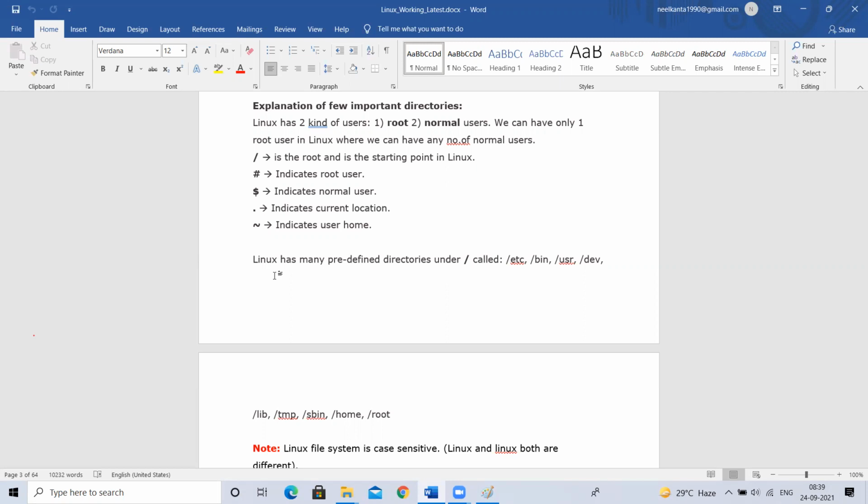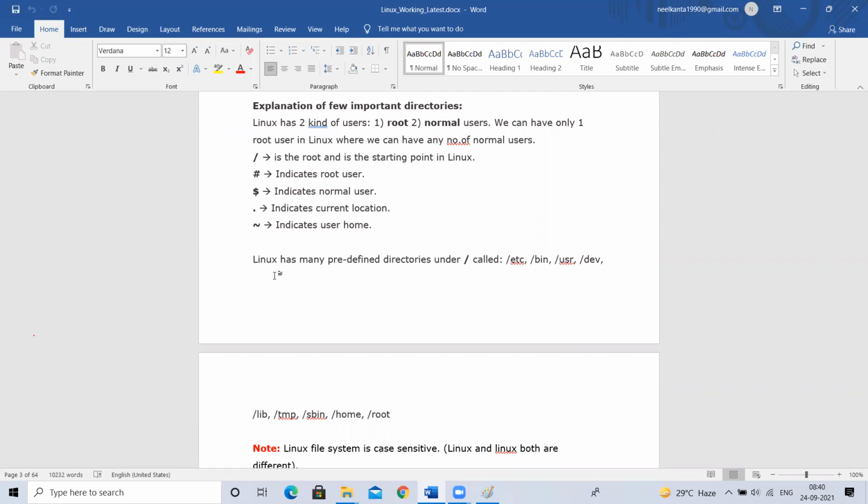In such cases, for one of the normal users, we will give sudo privileges. A normal user only, not a third type of user. There are two types of users, root and normal. But for one of the normal users, I will give sudo privileges. Sudo privileges means shadow permissions of the root user. That normal user will not become a root user, but as a normal user itself, I will give him some special privileges like a root user. So until I come back, he can use his own special privileges. Those are called sudo privileges, SUDO.